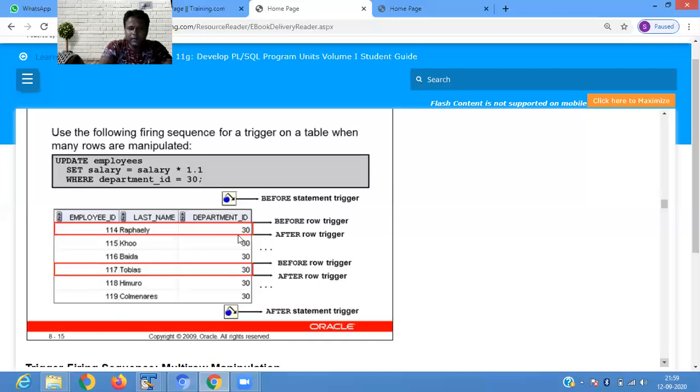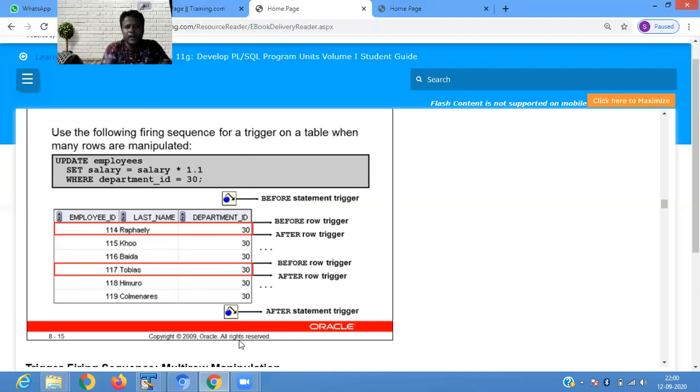Then in a similar way, when you update a record: update employee set salary equals to salary into 1.1. So where is the update happening? Before update, the statement is before the row is triggered. This is a statement. After the row is triggered, this is a statement.